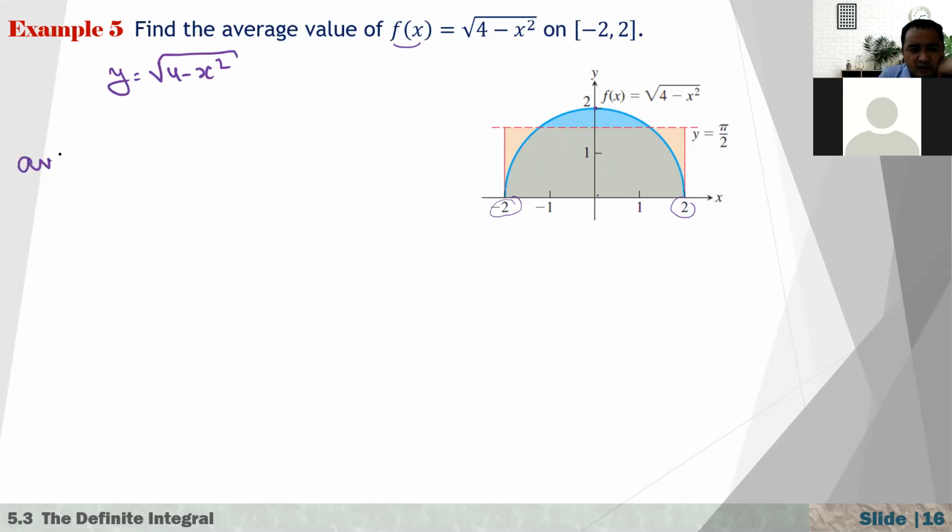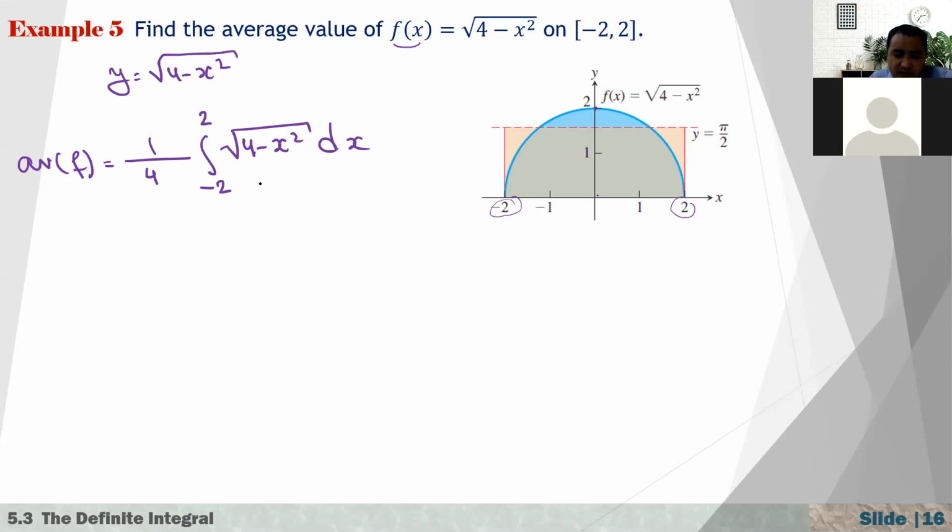How do you find the average value of f? It is 1 over the length of the interval, that is 2 minus negative 2, which equals 4, times the integral from negative 2 to 2 of f of x, that is 4 minus x squared, dx. Now we know that from negative 2 to 2, 4 minus x squared is positive, and this definite integral gives the area.